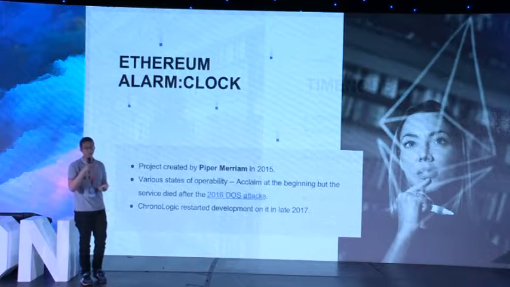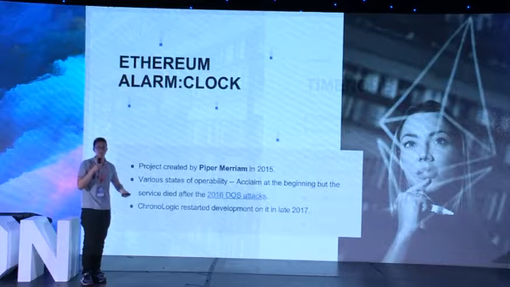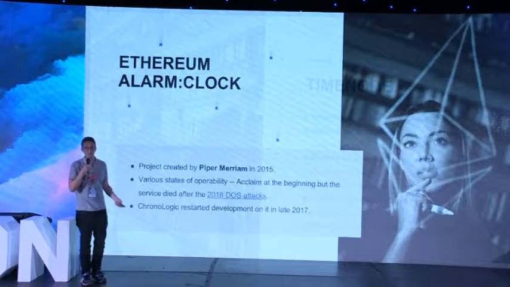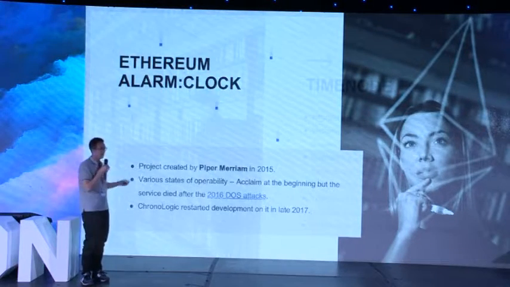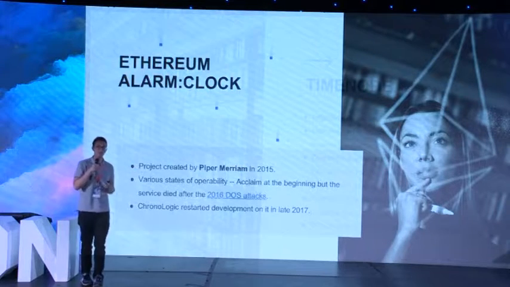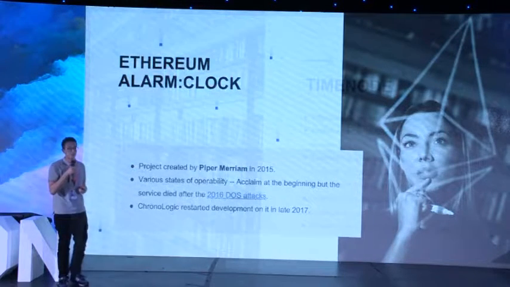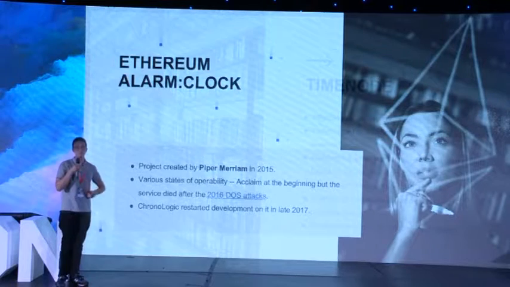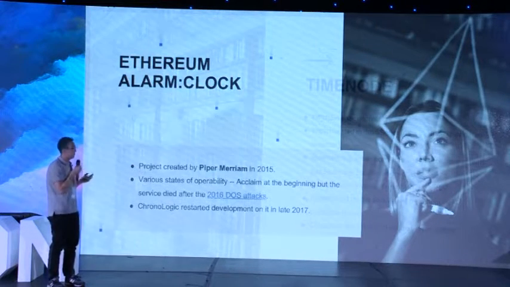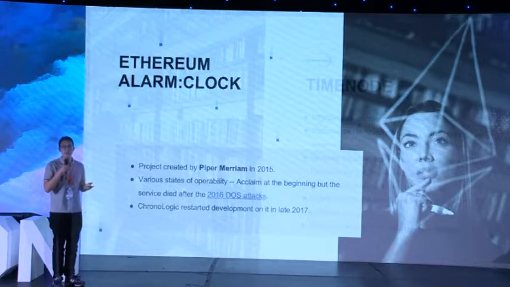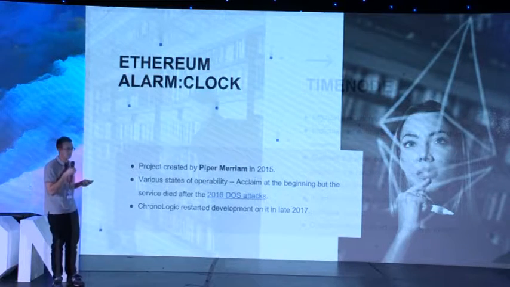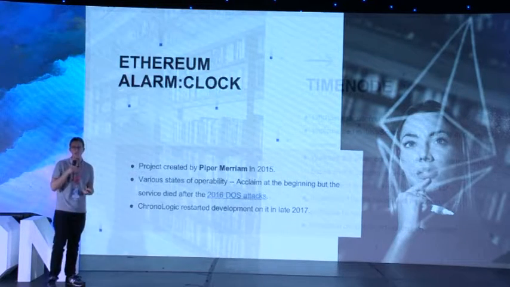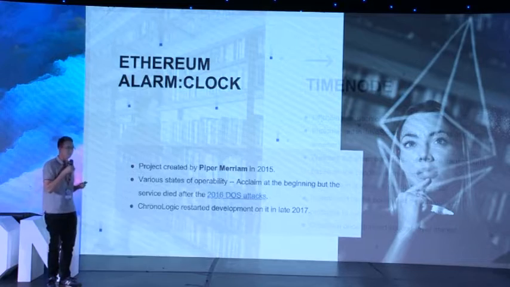So the Ethereum alarm clock project is an open source project started by Piper Miriam. It was started in 2015, so it was one of the first large-scale dApps built on Ethereum. But ever since the 2016 DOS attacks, it's been non-functional.